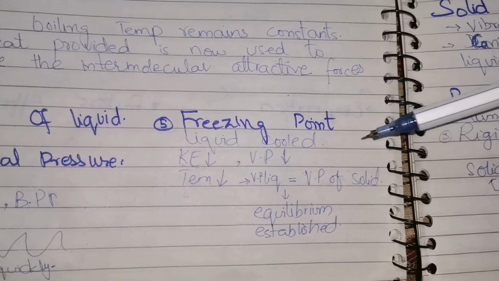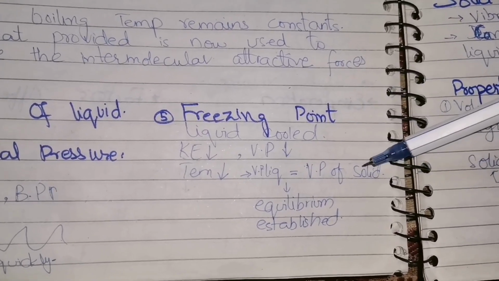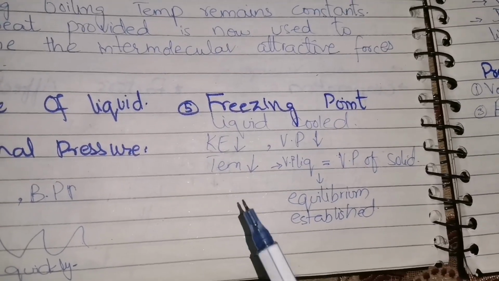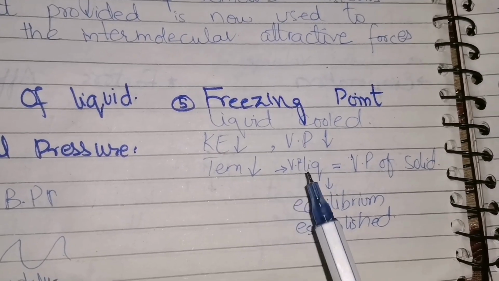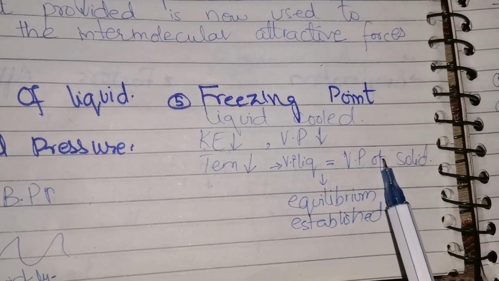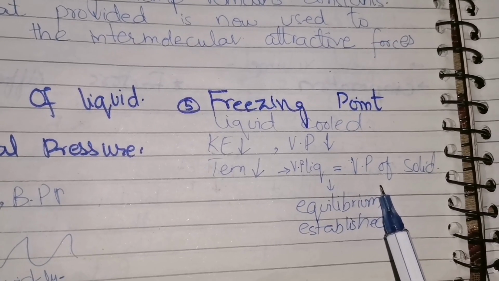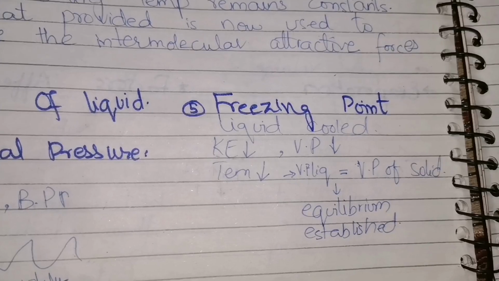Now coming towards the freezing point, if we decrease the temperature, the liquid will start cooling. The kinetic energy of the liquid will start decreasing, the vapor pressure will start decreasing. Now we all know with the decrease in temperature, the liquid converts into solid. So time will reach when the vapor pressure of the liquid will become equal to vapor pressure of the solid, and an equilibrium will establish. When equilibrium is established, we will call it the freezing point.